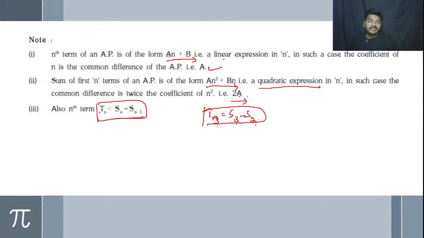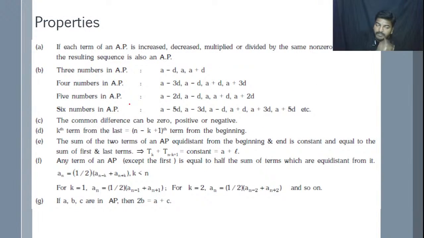To find the nth term we can use this formula also, that is Cn is equal to Sn minus Sn-1. Next we have the properties of an AP. Here, if each term of the AP is increased or decreased, multiplied or divided by the same non-zero number, this is an important thing you have to remember, then the resulting sequence is also an AP.